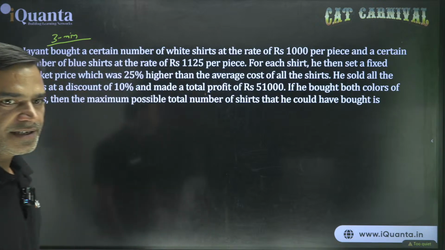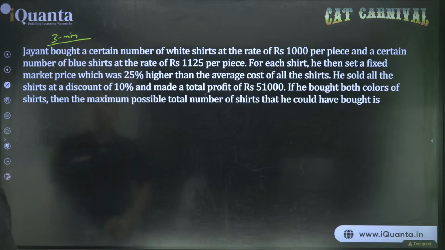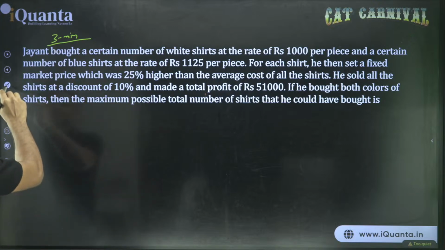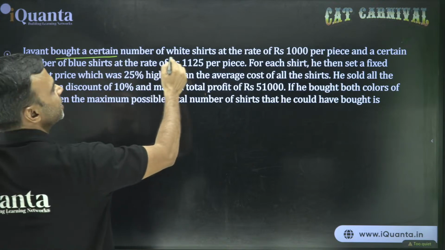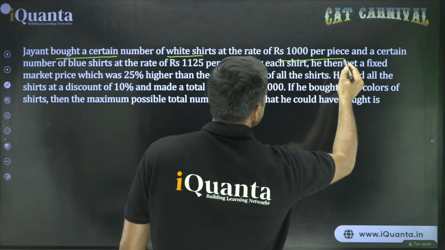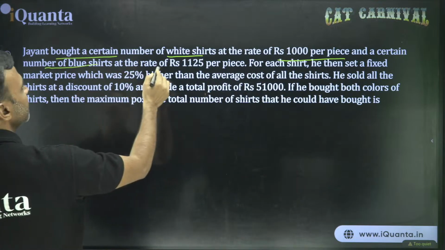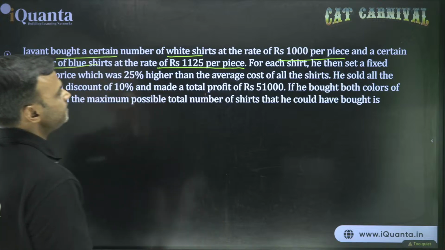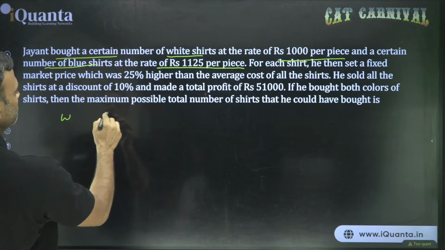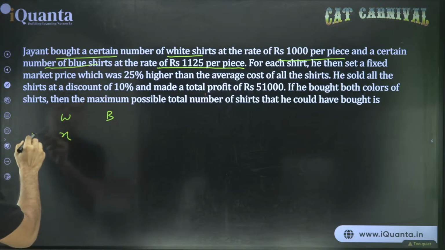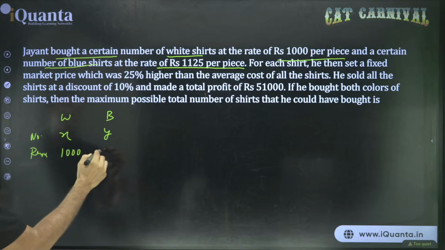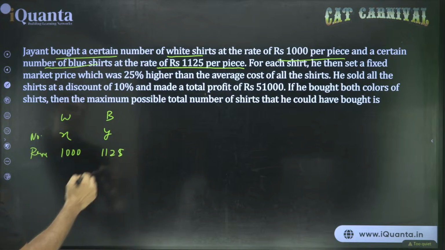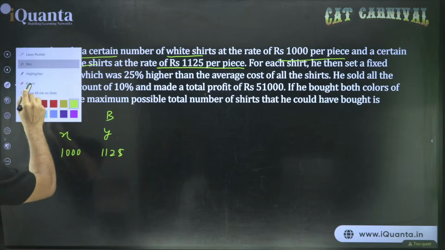ठीक है, let's discuss the process of this question. It says Jayant bought a certain number of white shirts at the rate of 1000 per piece and a certain number of blue shirts at the rate of rupees 1125. Let's assume x shirts for the first one and y for the second one. Prices: 1000 per white shirt, 1125 per blue shirt. ठीक है?